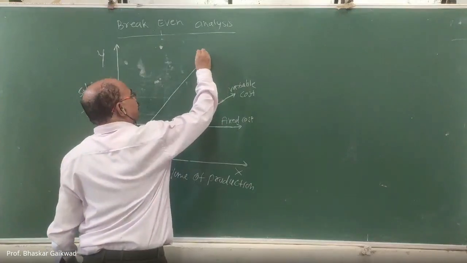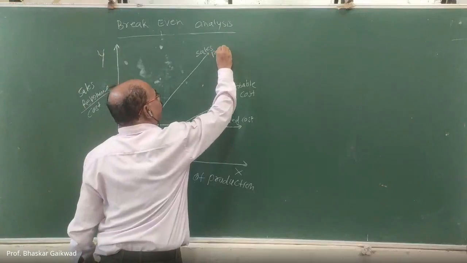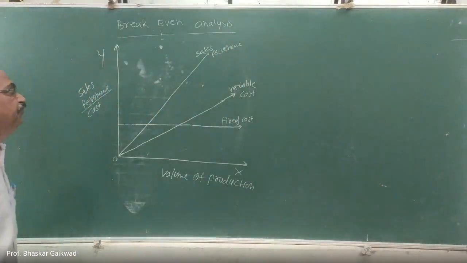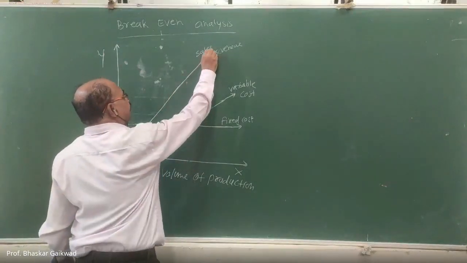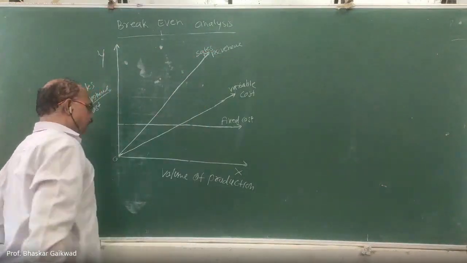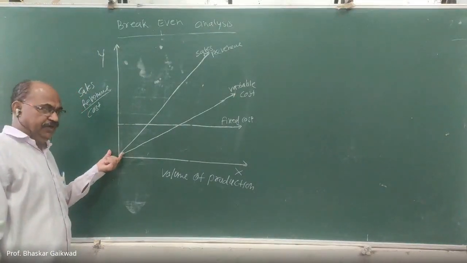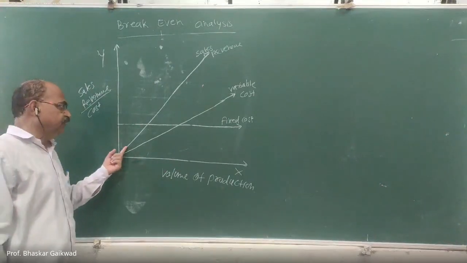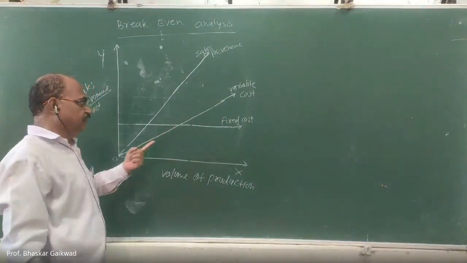This is the sales, the sales revenue. Once you start your production, it is expected to sell that quantity. When the volume of production increases, sales also increase. Variable cost also increases.